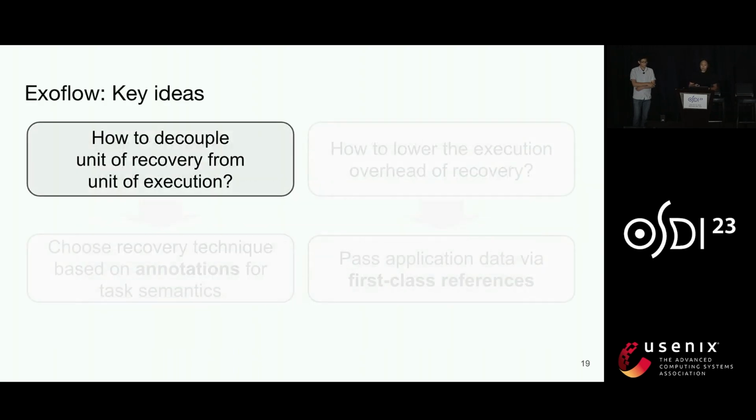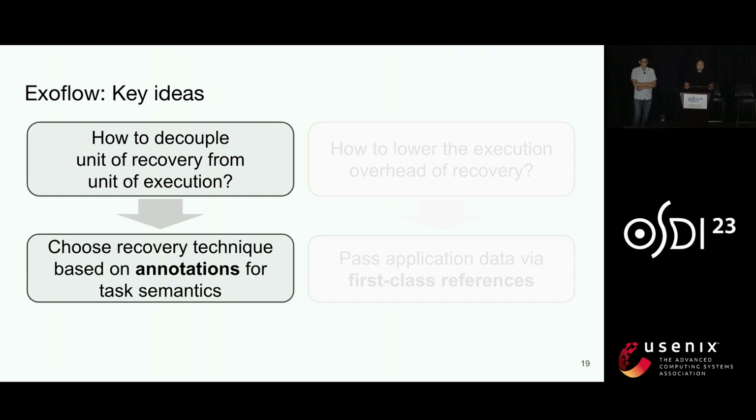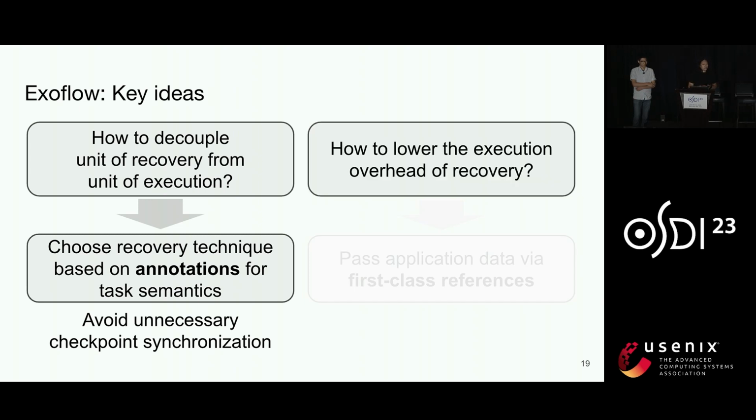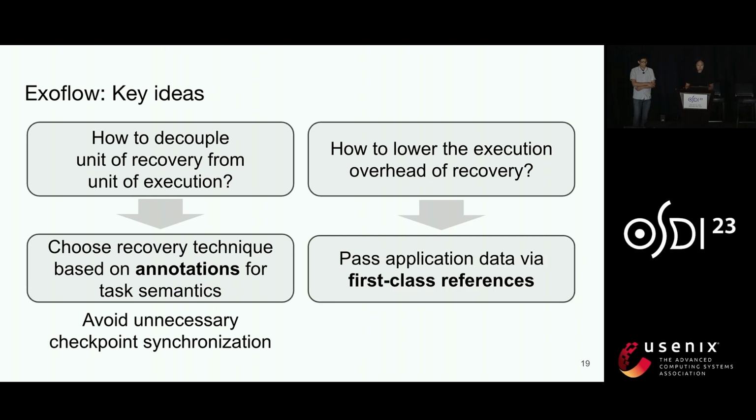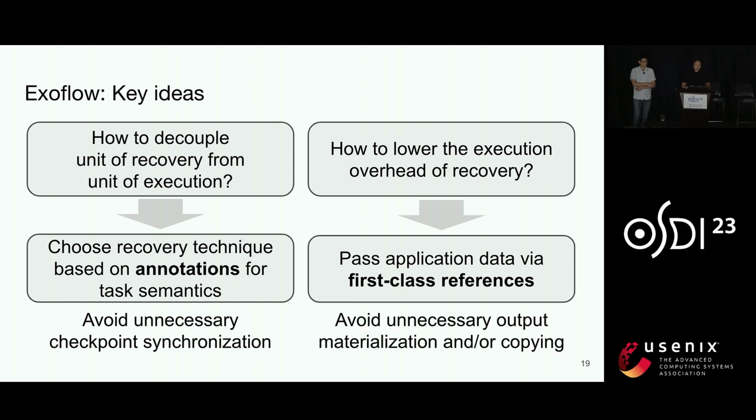Now, how are we going to do this? Well, our solution has two parts. So first, we're going to expose task semantics to the system using annotations for non-determinism and external outputs. And that way, we can avoid unnecessary checkpoint synchronization. The second part of our solution aims to reduce the execution overhead of recovery in general. And to do that, we're going to allow workflow tasks to pass internal outputs by reference instead of by value. And that way, we can avoid unnecessary materialization and copying.